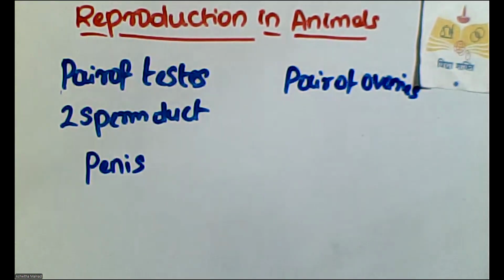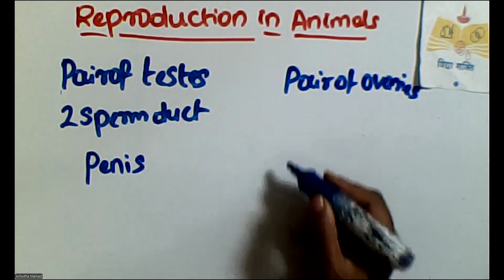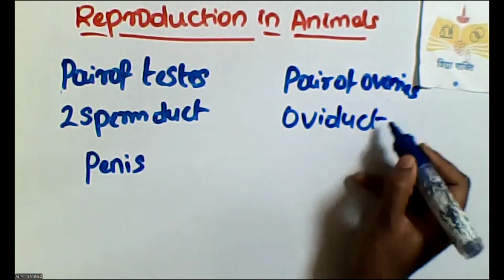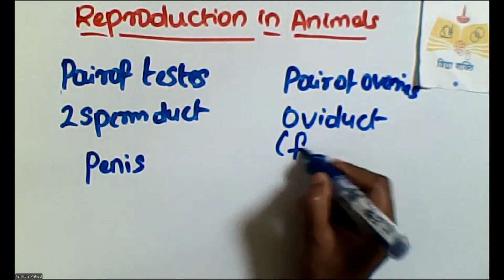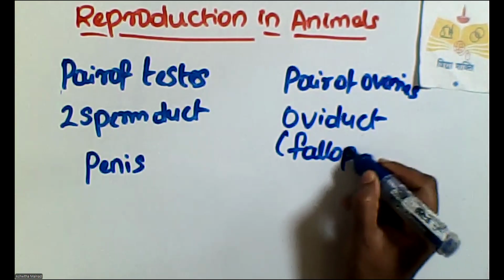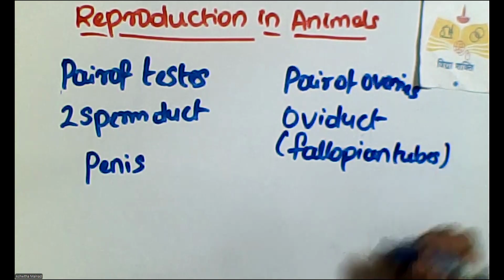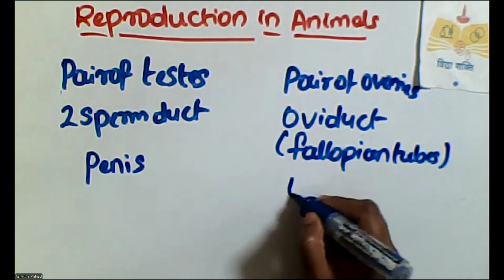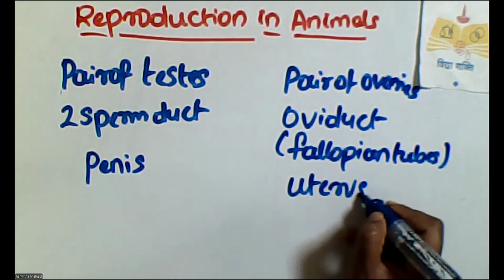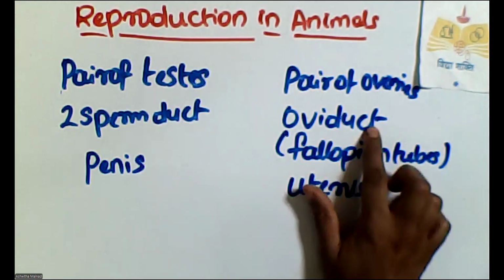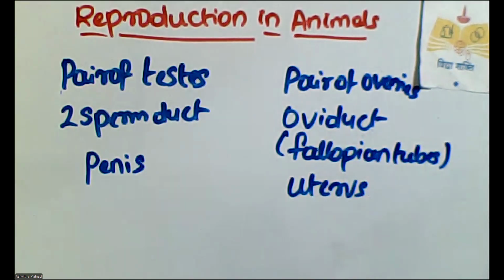which we call ovaries in Kannada. Okay, oviducts, like the sperm duct. Here is an oviduct. We call it the fallopian tubes. And then a uterus, garbhakosha. Okay. So in your textbook on page number 15 you also have the image of a female reproductive organ which has the oviduct, uterus, and ovary.